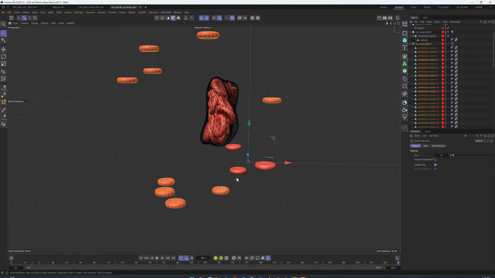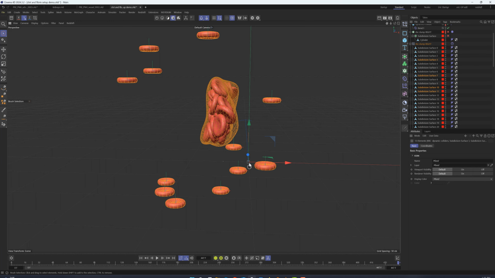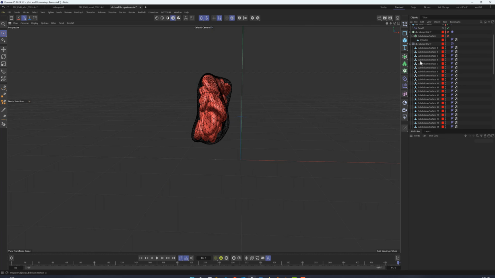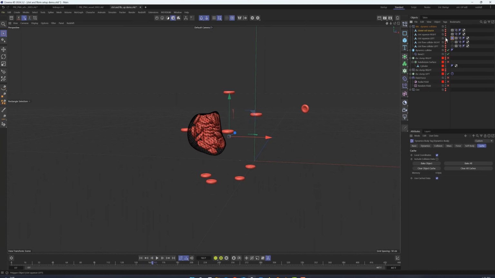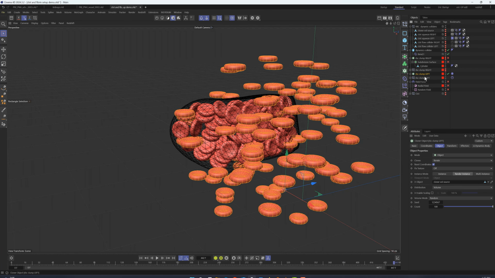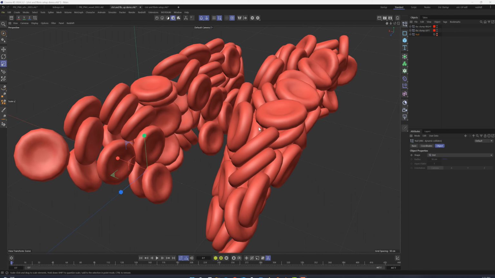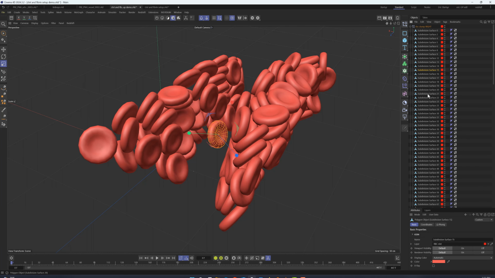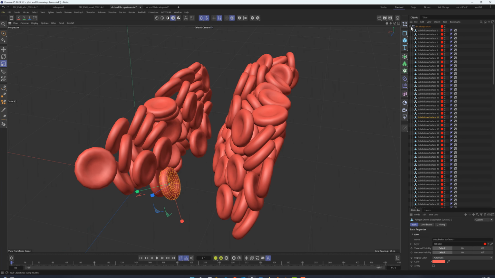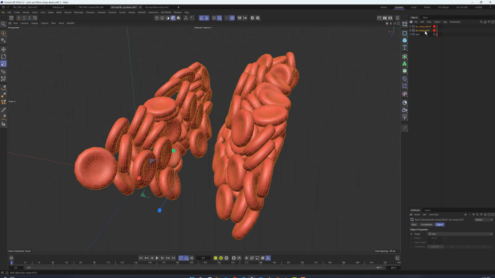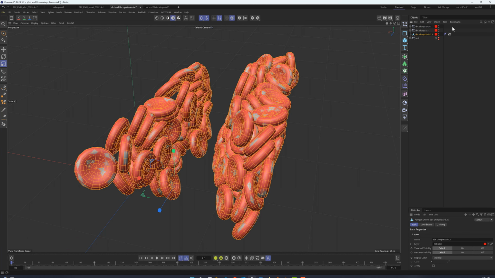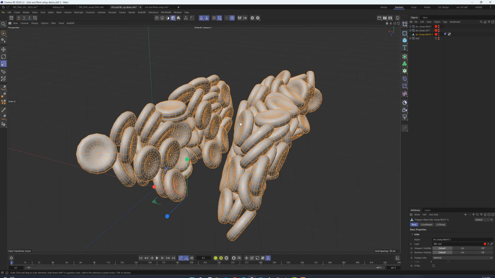At this point, we can select and delete the RBCs that eluded the dynamic capture. Now, we'll rinse and repeat for the other side. Once both sides are baked down by using current state to object function, we'll duplicate both of them, then run the connect and delete function to convert all of these individual RBCs into a single mesh. Then we'll hide the originals for now.